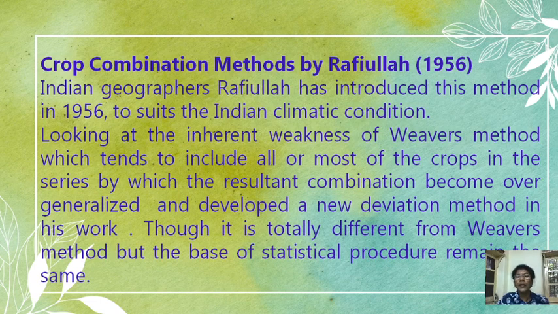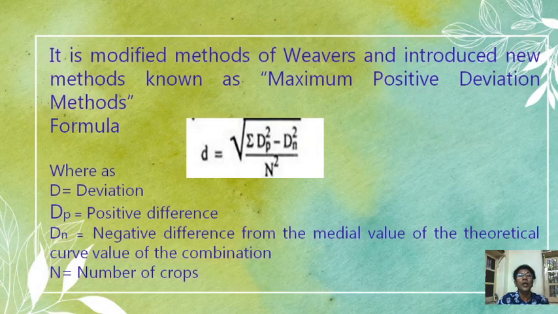Though it is totally different from Weaver's method, the base of this method is the same. It is a modified method of Weaver's, known as the maximum positive deviation method.